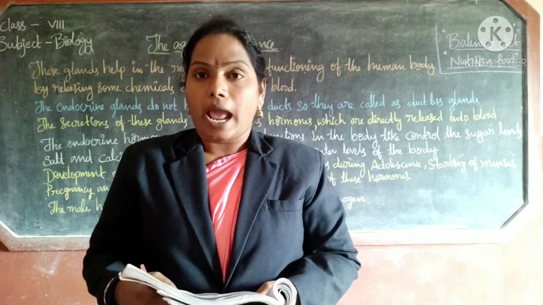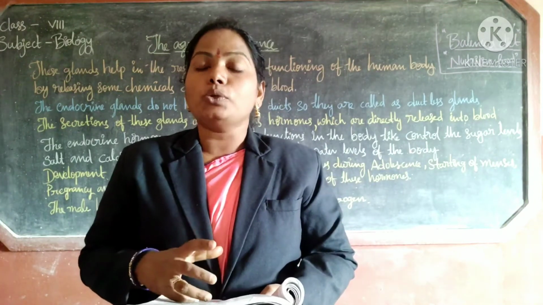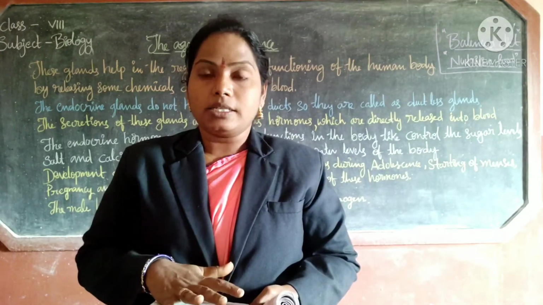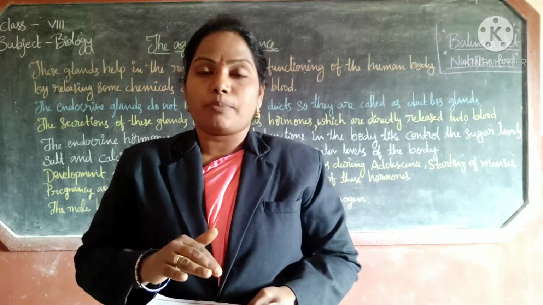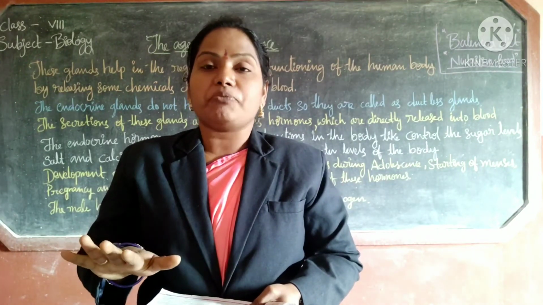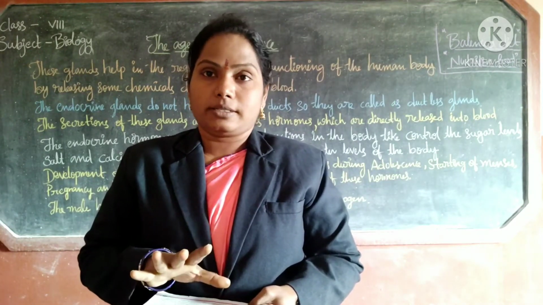These are bad habits. Do not go near boys and girls who consume these things, and do not make friendship with them.